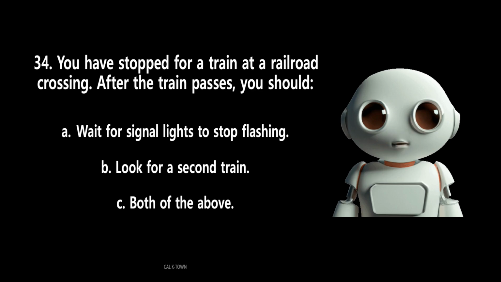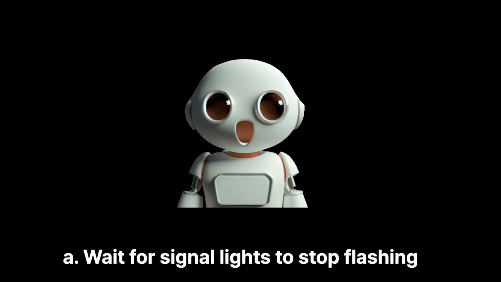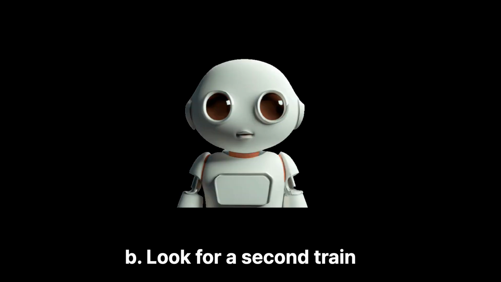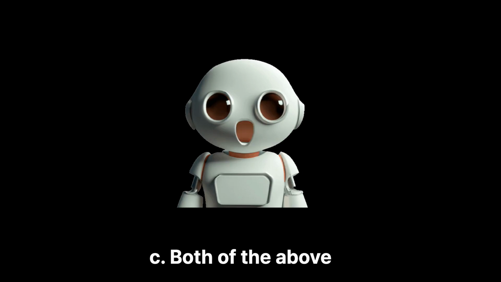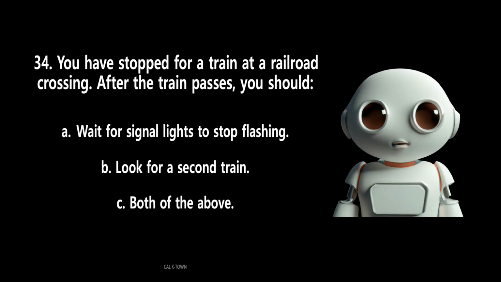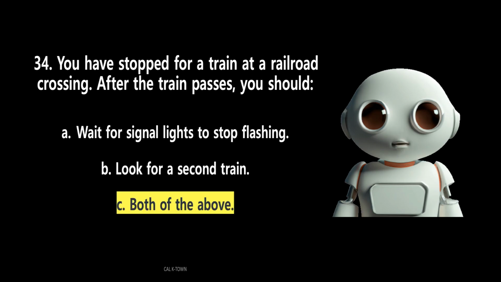34. You have stopped for a train at a railroad crossing. After the train passes, you should A. Wait for signal lights to stop flashing. B. Look for a second train. C. Both of the above. The answer is C. Both of the above. Even after a train passes, watch out for a second train approaching on any track. Do not proceed until all gates have been lifted and all warning signals have stopped flashing.